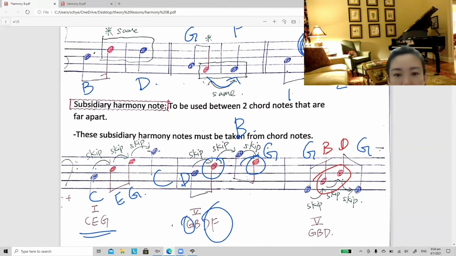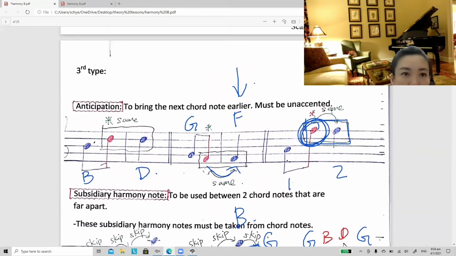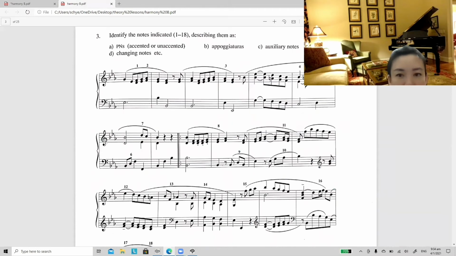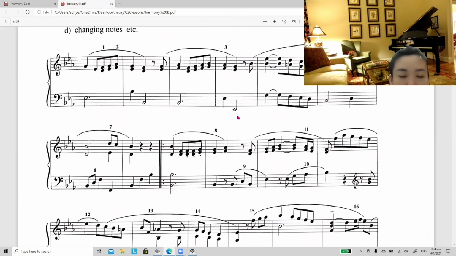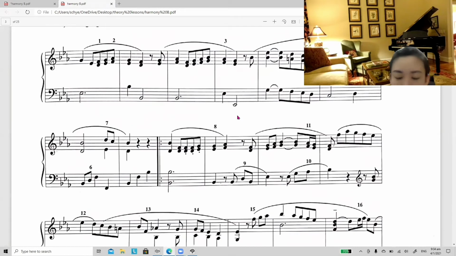Okay, now let's look at some examples on the music score. And during the exam, you may be given something like this, a piece of music, and then they ask you to analyze and identify what kind of melodic decoration this is. So let's look at the first one. Number one is written above this double note. So you circle this note. This number one is written above them, so it's referring to the note on top. So this is F. And you need to judge whether this F is prepared by step or resolved by step.